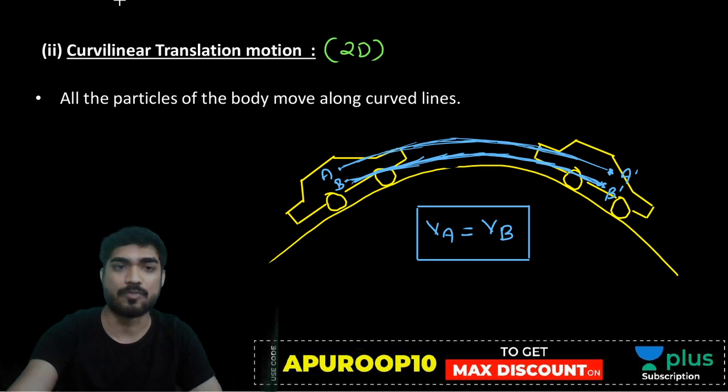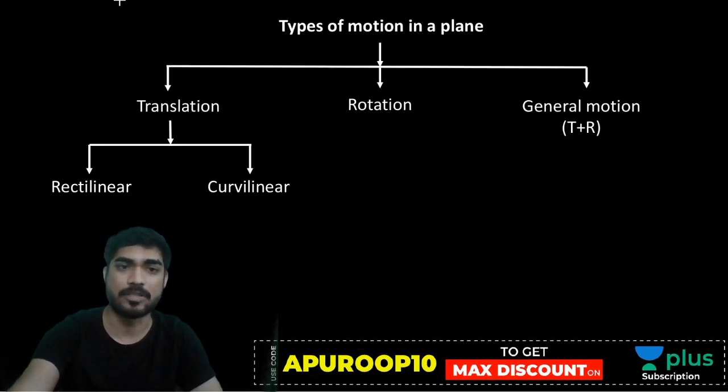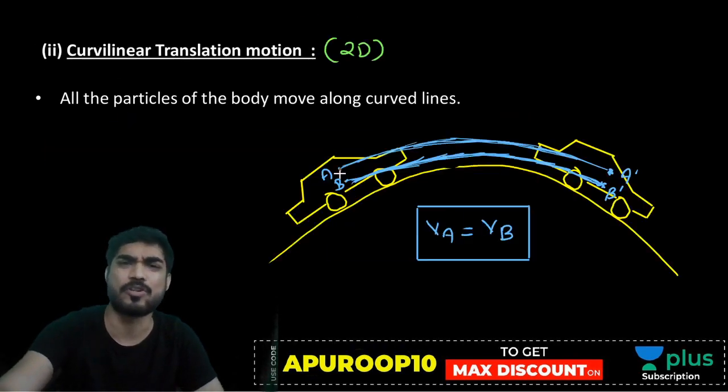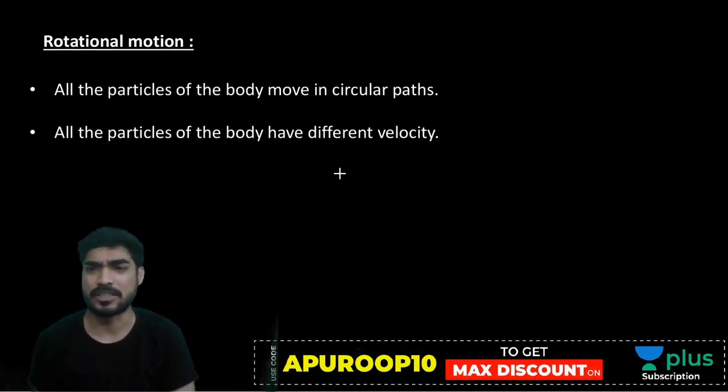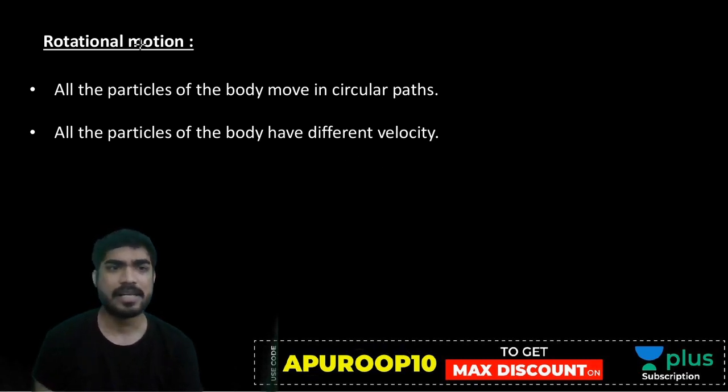Now my friend, let's move on to the second type of motion. Translation is covered. The second motion is rotation. Now we all know about rotation. What can be rotation? Let's say we have a body like this, just for an example.